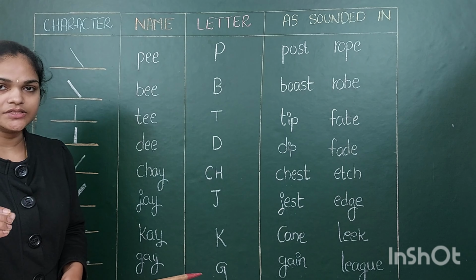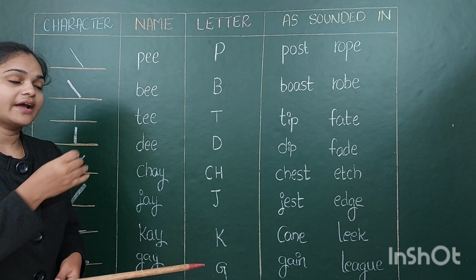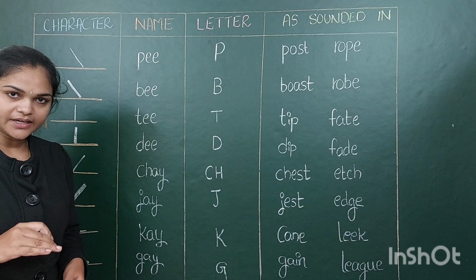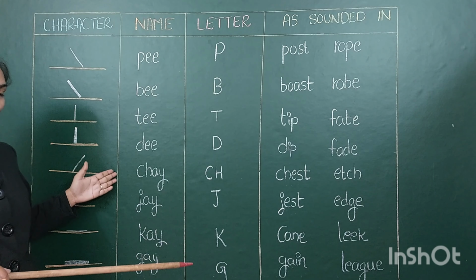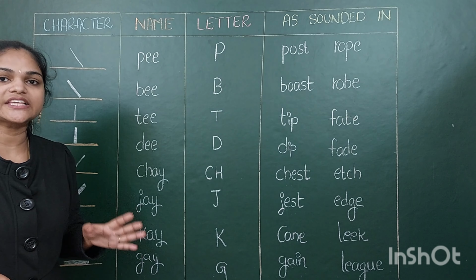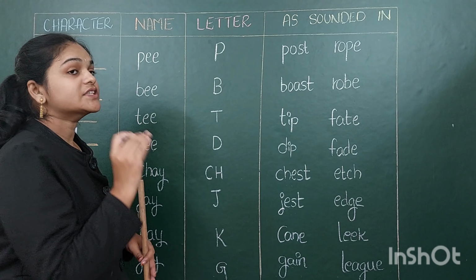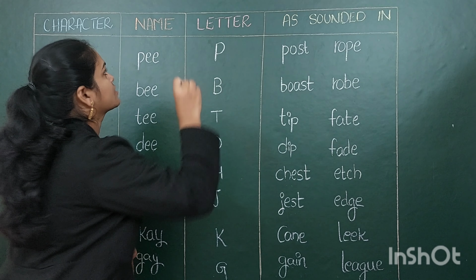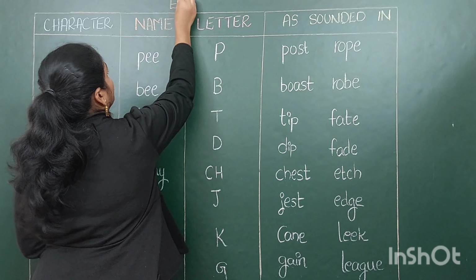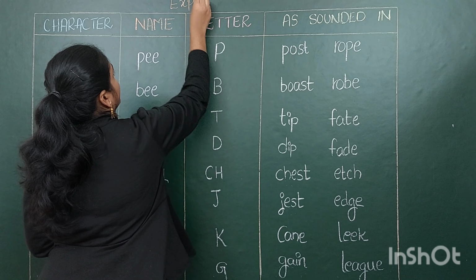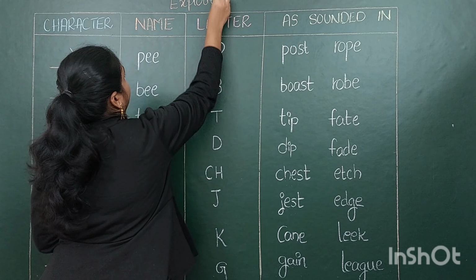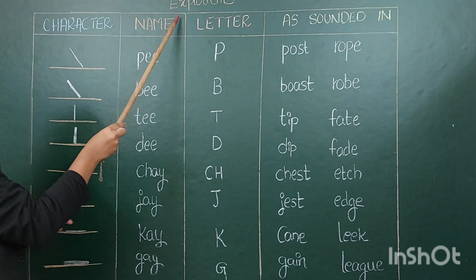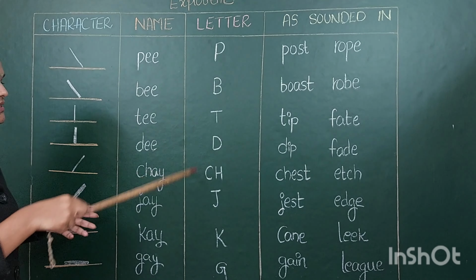first consonants. All the first 8 consonants are represented by straight strokes that are called explodents. The first 8 straight strokes are called explodents. What do we call them? We call them explodents. The first 8 straight strokes are called explodents. We call all these letters explodents.